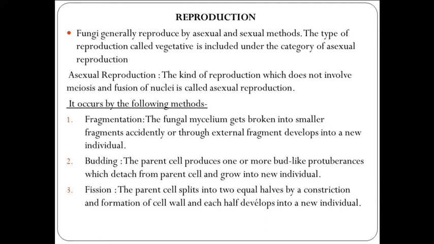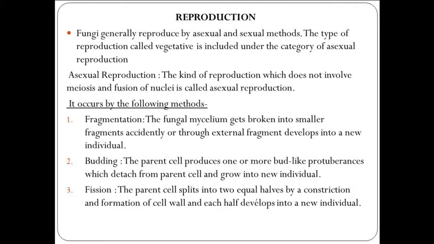So there is no reduction division, no reduction in the number of chromosomes, and no fusion of gametes in asexual reproduction. These things happen in sexual reproduction, no doubt. Asexual reproduction occurs by the following methods. Number one is fragmentation. In fragmentation, the fungal mycelium gets broken into smaller fragments accidentally or through external force. Then each fragment develops into a new individual.